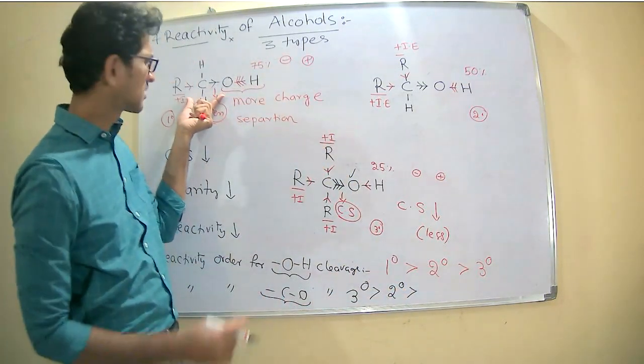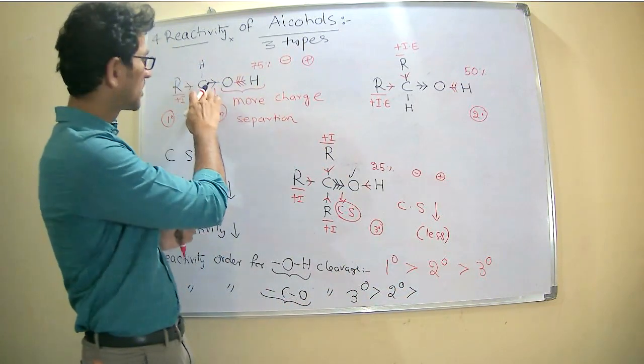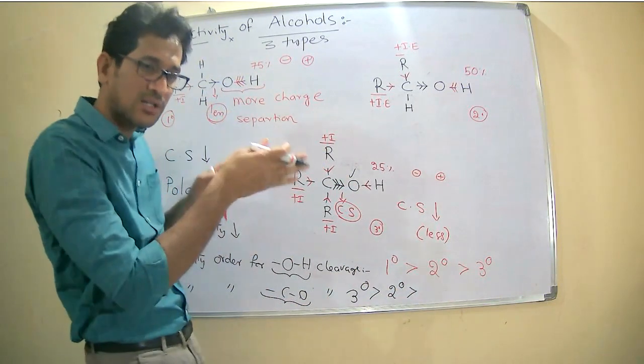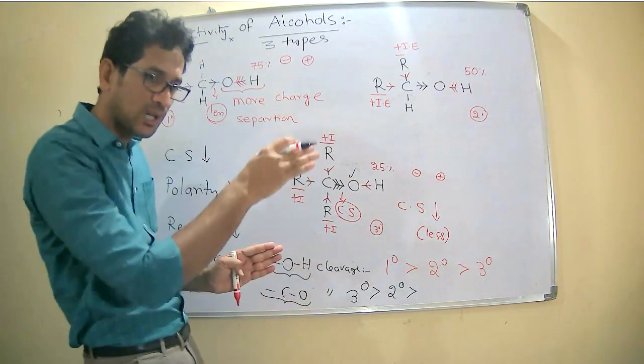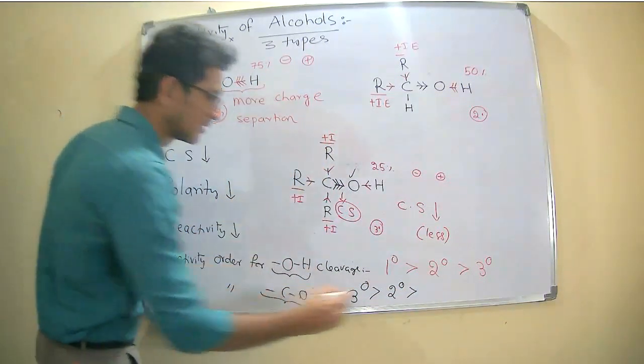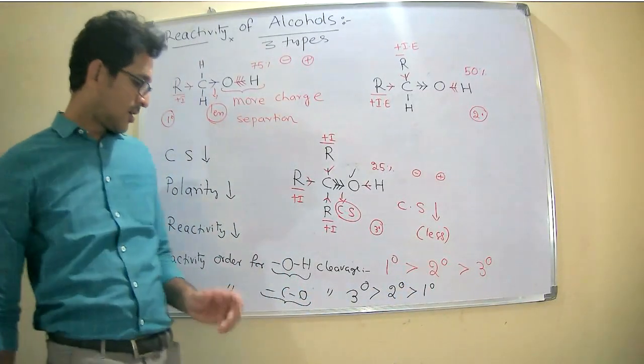In the primary case, only one electron releasing group is there. Therefore, carbon cannot contribute more electrons, so the charge separation will be less. Therefore, it takes some time for the cleavage of the carbon oxygen bond in the primary.